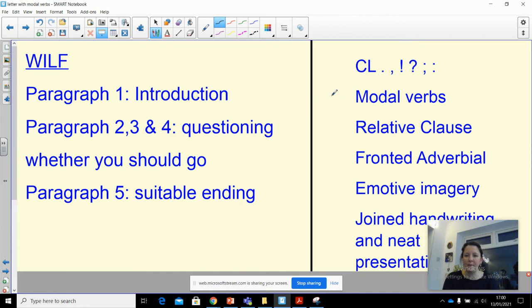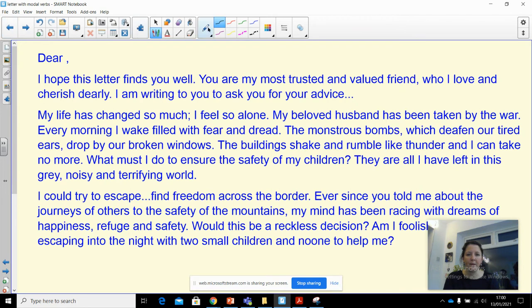So let's go back and see if I've included this in my WILF. Have I included modal verbs? Have I included relative clause, fronted adverbials? Let's have a look. Let's go through. So I'm going to pick up my highlighter pen.